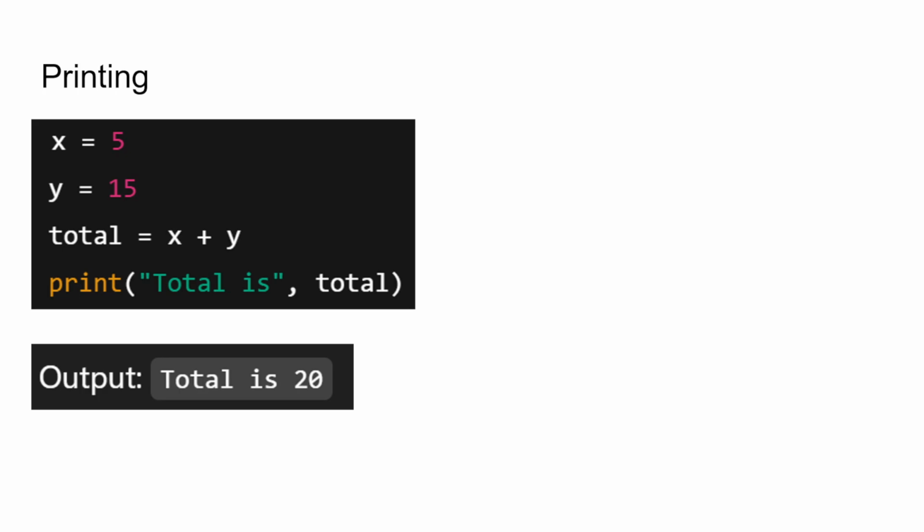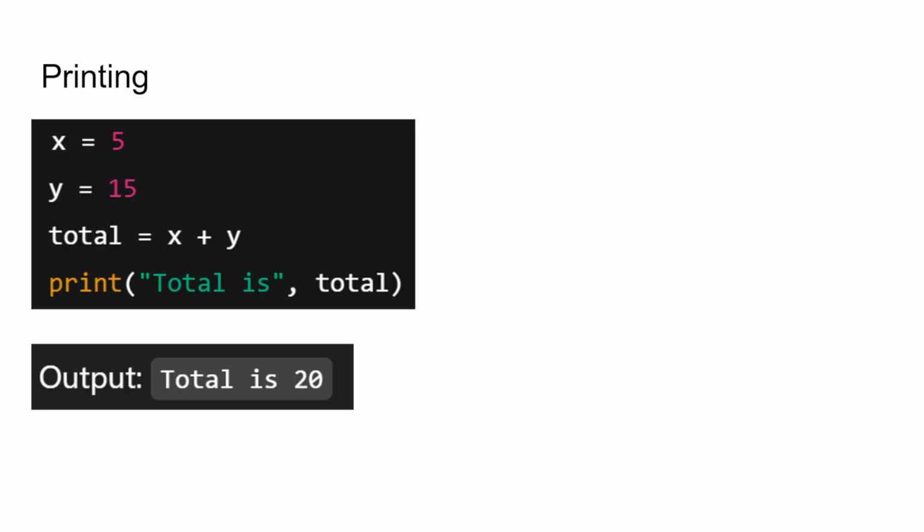And coming to printing, let's say we declared x variable and y variable as 5 and 15. We declared a third variable called total and assigned it to x plus y. Plus is an operator. It will do all the computation on the right side. First, for x it will fetch the value 5, for y it will fetch the value 15, and then add them to 20.